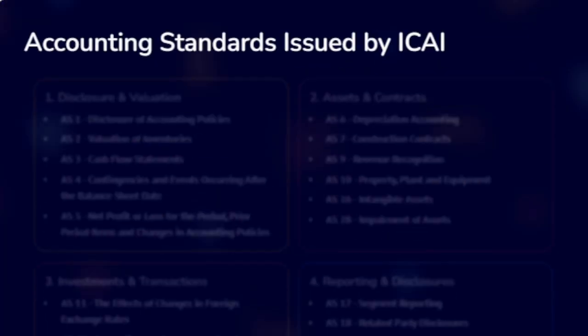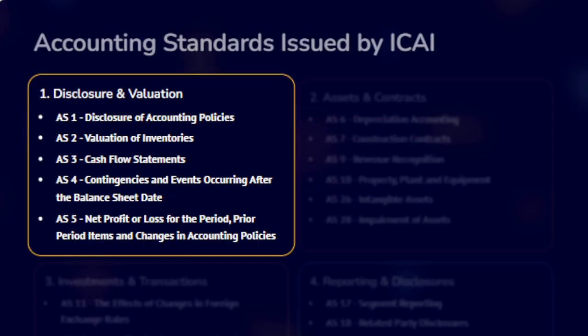Accounting standards issued by ICAI. Basically, I have grouped them into 4 categories. The very first category is disclosure and valuation standards. These standards are concerned with how financial data should be presented or disclosed in the financial statement. AS1, disclosure of accounting policies. It requires businesses to disclose all the significant accounting policies, like depreciation method, valuation of inventories, etc., used in the preparation of financial statements.